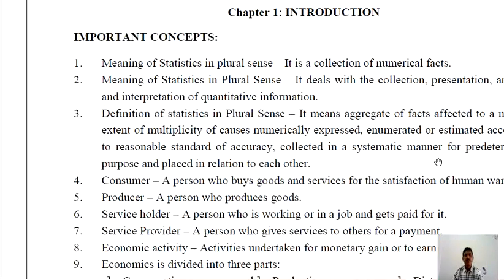Another term used in this lesson is consumer. Now, who is a consumer? A consumer is a person who consumes goods and services for direct satisfaction of his wants. Another term, producer. A producer means a person who engages in the production process or who creates utility in the goods, called producer.